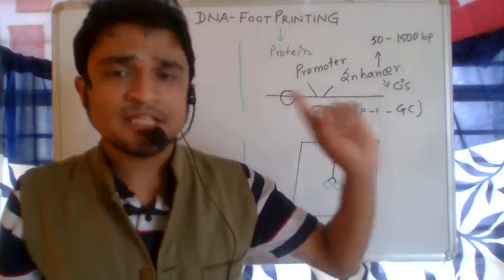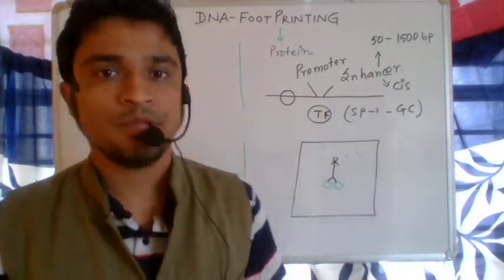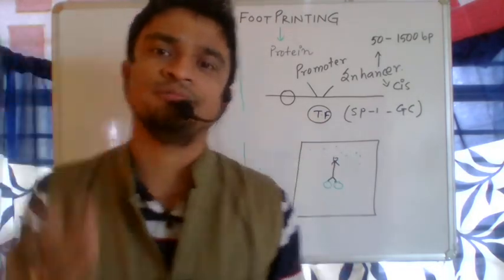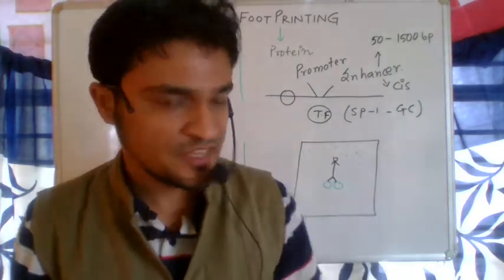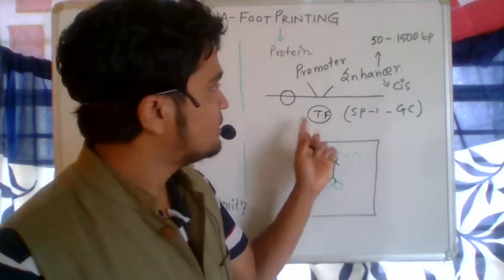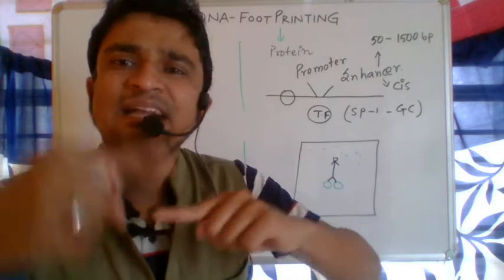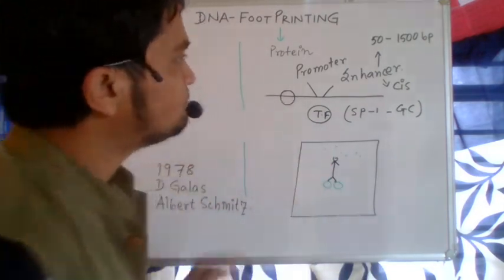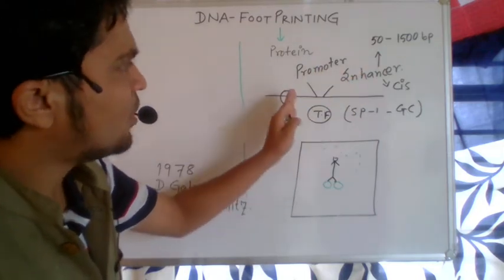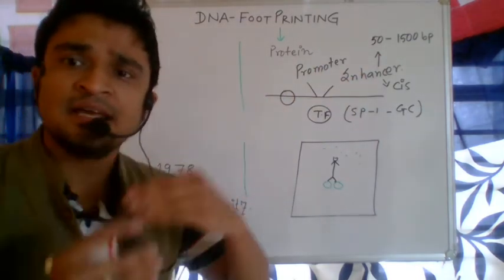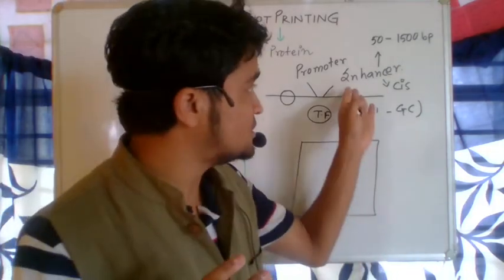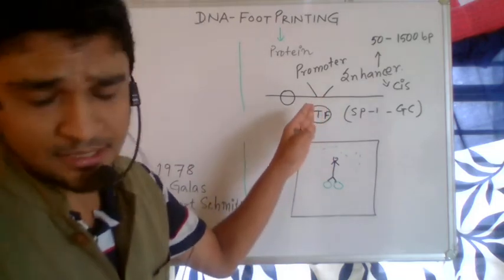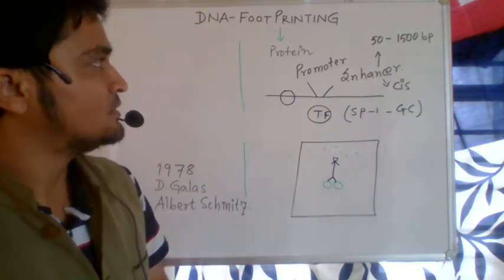So DNA footprinting is a very important in vitro study. There are two different types, we will come to that. In the in vitro study, transcription is going on, RNA is being produced from the DNA. Transcription factors are capable of binding here to activate the transcription process. This transcription factor binds to this region, either in the enhancer or in the promoter region. If it is connected with the enhancer region, that means it is enhancing the transcription, or you can say the production of RNA.